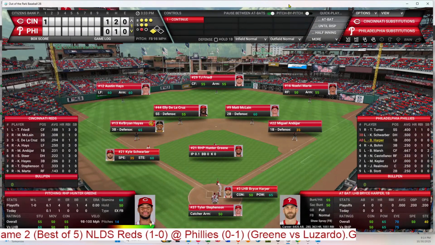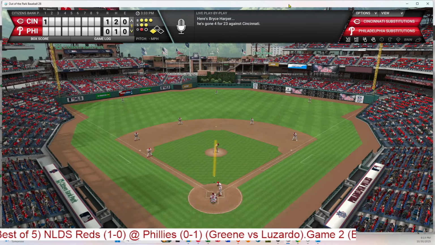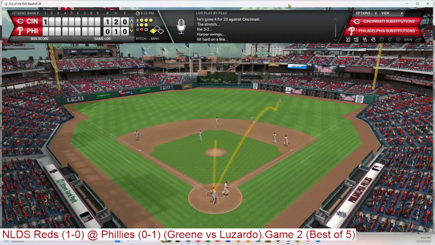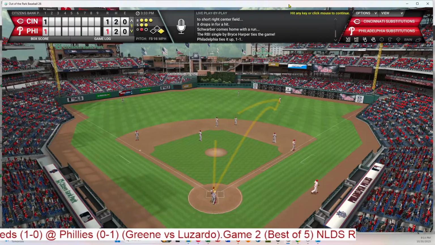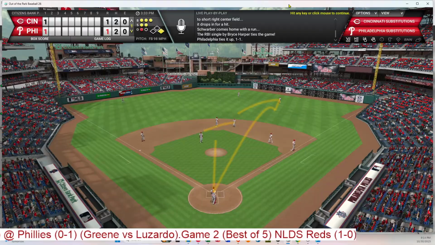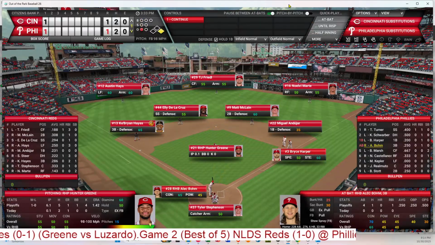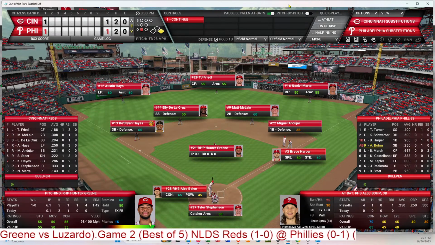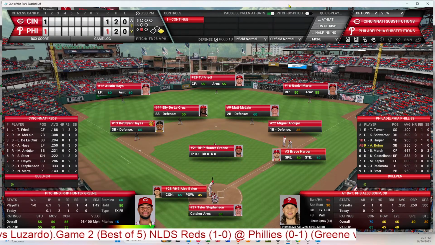Now, infield will play back. Full count to Harper. That is line to right field, and that's a base hit, and Harper drives in a run for the Phillies. And now it is tied as Harper comes through to tie this game here in the first. So what I said was, or it came true. Schwarber gets on, Harper drives him in. That is a key to the Phillies winning this game.